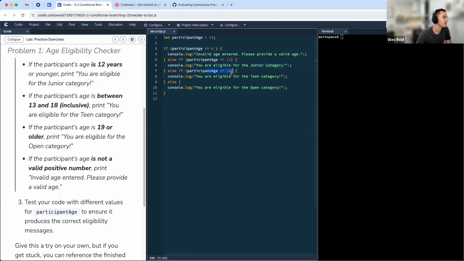If it's less than 18, you're eligible for the teen category. Otherwise, you're eligible for the open category.